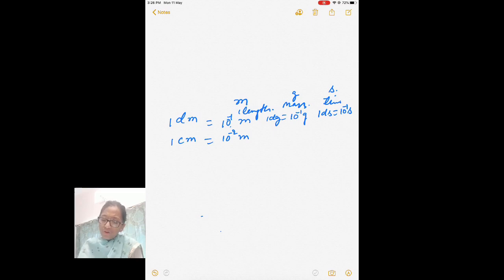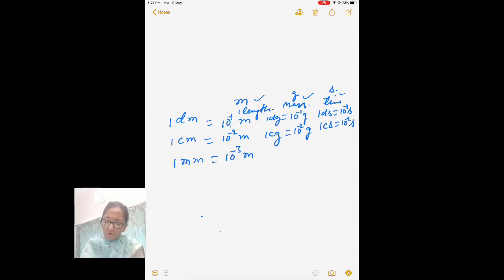So for mass you will be writing 1 centigram, equal to 10 power minus 2 gram. 1 centisecond, 10 power minus 2 second. Now still smaller unit will be 1 millimeter. For milli you will be writing prefix 10 power minus 3 meter and so on.